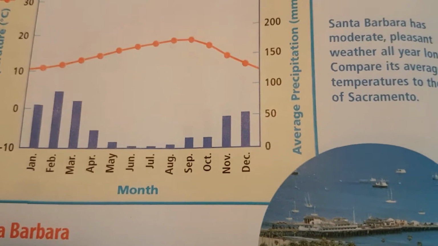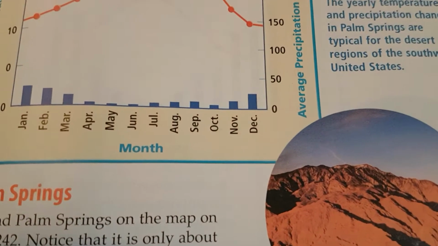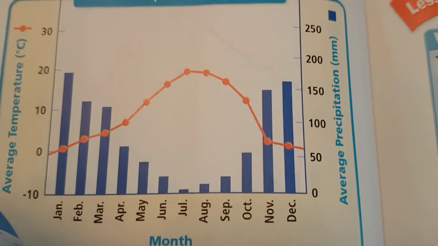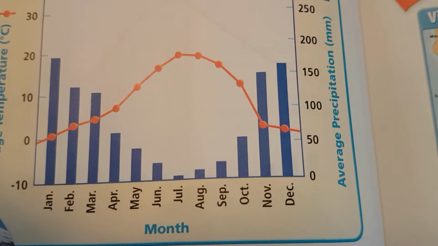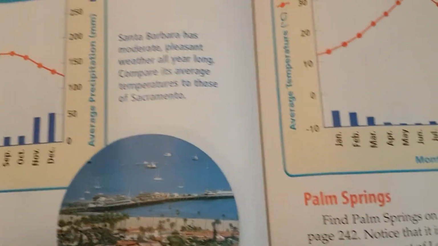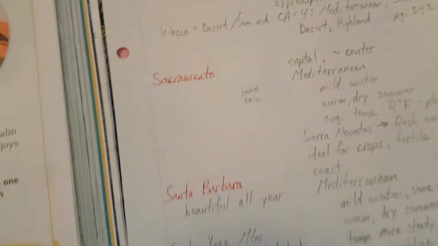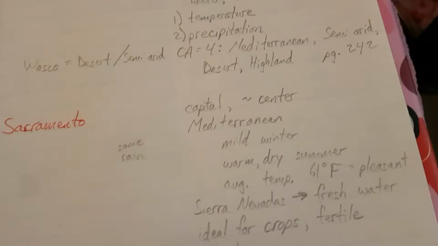Santa Barbara is some rain. Palm Springs, out in the desert, very little rain. Mount Shasta, a lot of rain, and actually snow. That counts as snow too. So that's why we put some rain next to mild winter. A mild winter also means some rain for Sacramento.